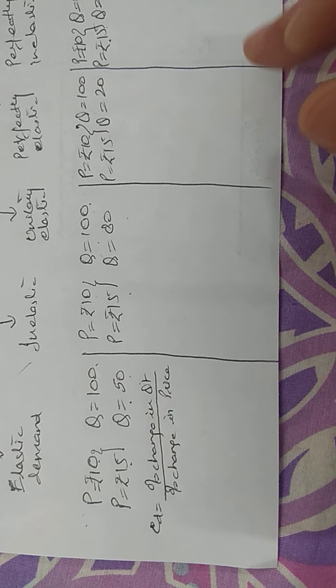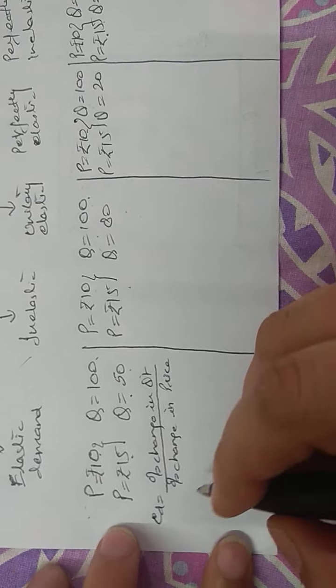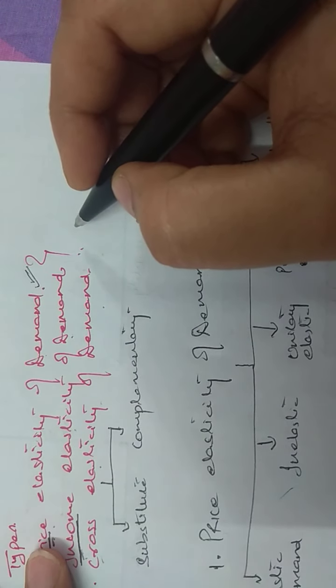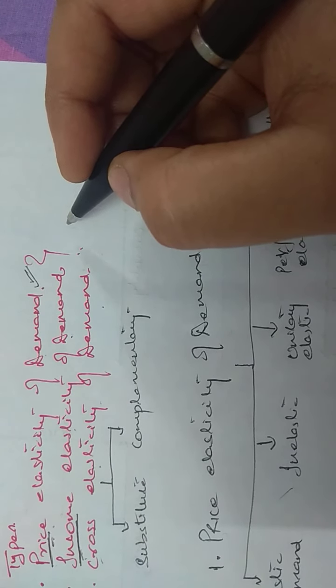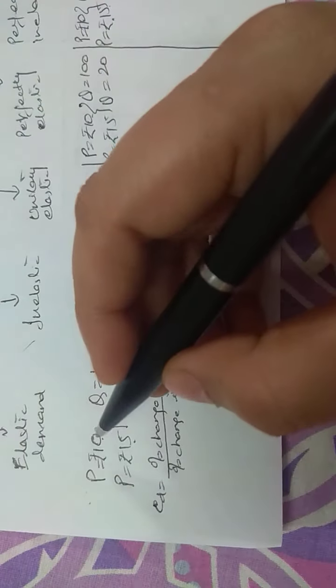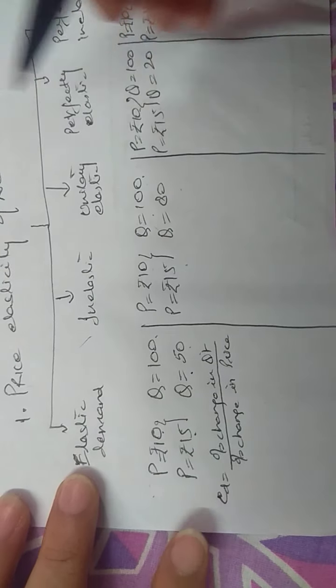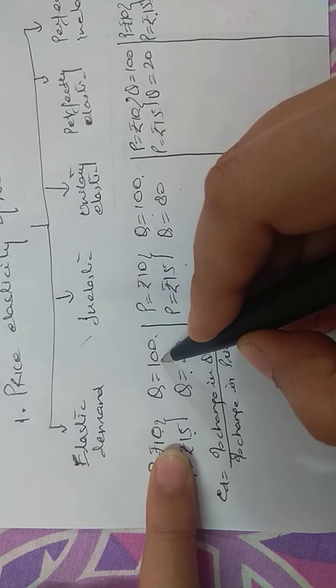Now you'll ask how to calculate the percentage change in quantity. We have done this in the junior classes. Now we'll take this up here. Say there are two quantities given here. We always take out the percentage in response to the initial price and the initial quantity.